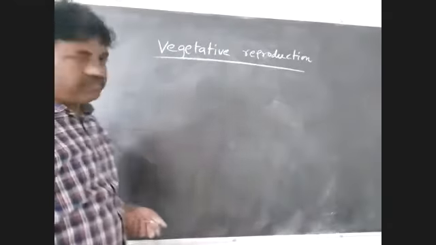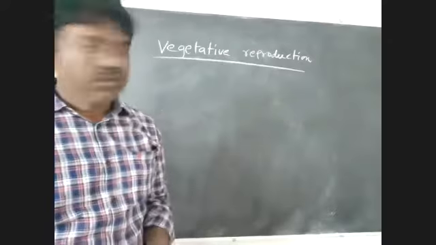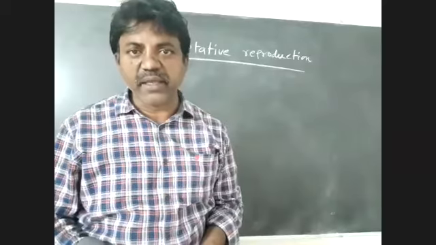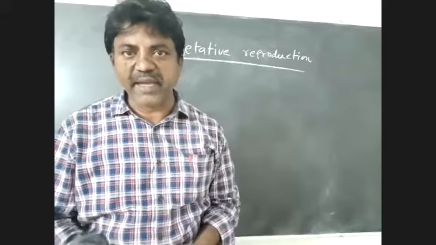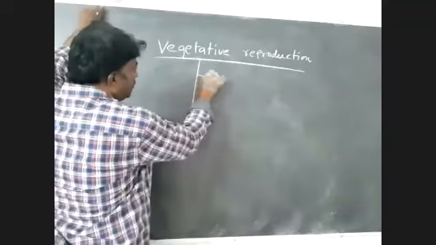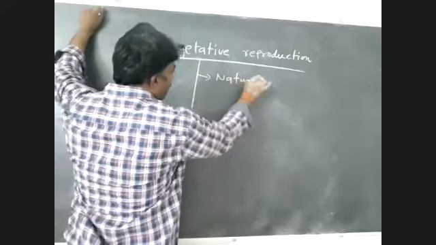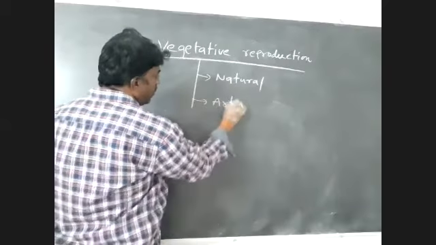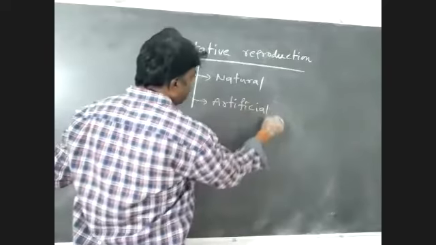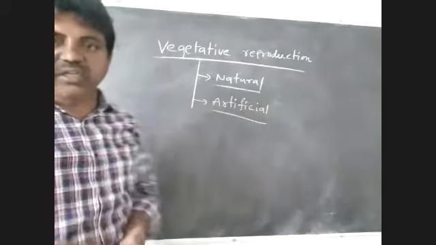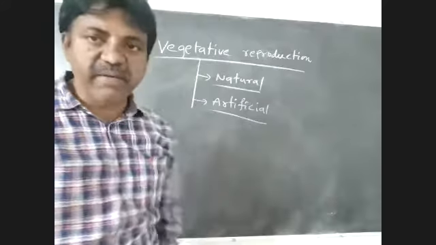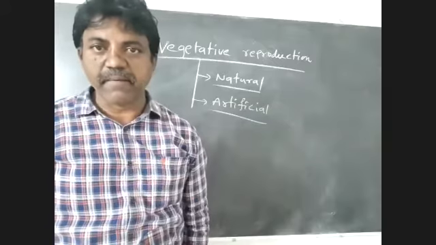So vegetative reproduction. Very, very important. In this process, a small fragment of the plant body gets separated and develops into a new plant directly. It may be natural or artificial. So natural vegetative propagation, artificial vegetative propagation.